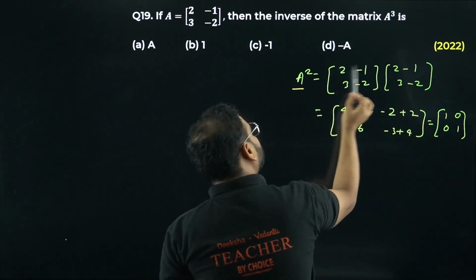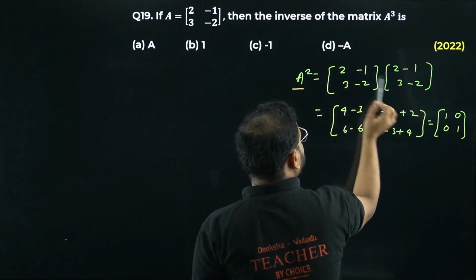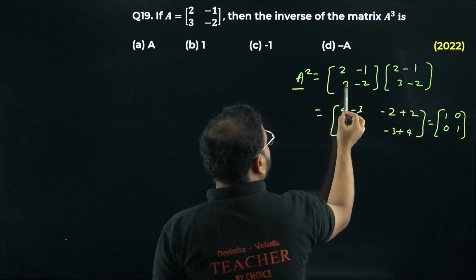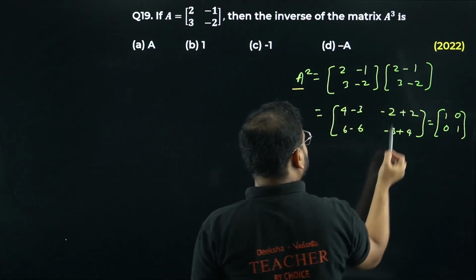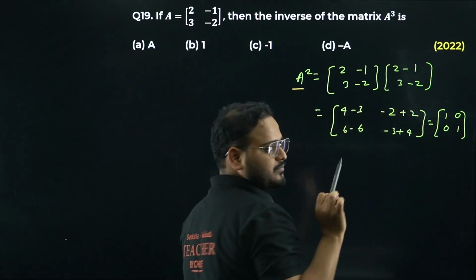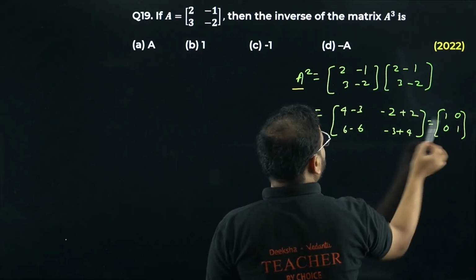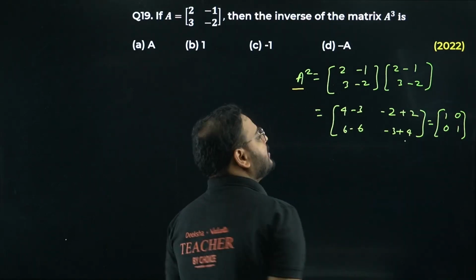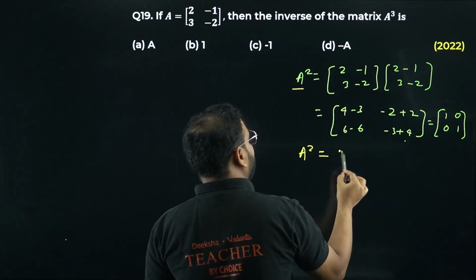Now 2 into 2 is 4, minus 1 into 3 is minus 3. 2 into minus 1 is minus 2 and minus 1 into minus 2 is plus 2. Then I get 3 into 2 is 6 and minus 2 into 3 is minus 6. I get 3 into minus 1 is minus 3 and minus 2 into minus 2 is plus 4. Okay, no problem there. Simplify. 4 minus 3 is 1. This is 0. This is 0. This is again 1. So I'm getting A square as the identity matrix.